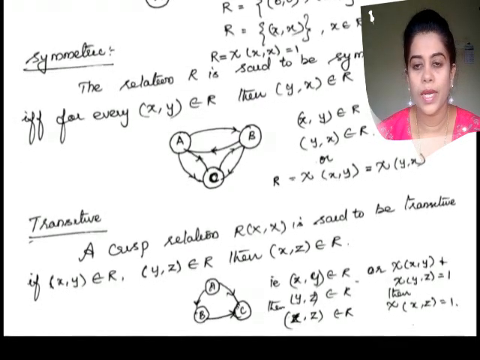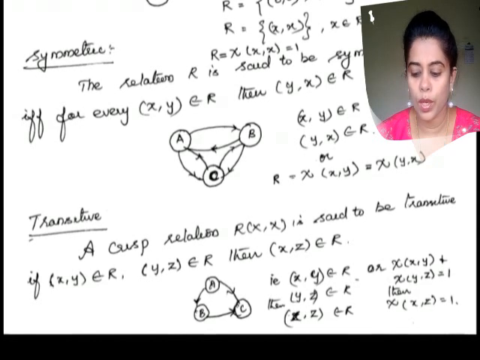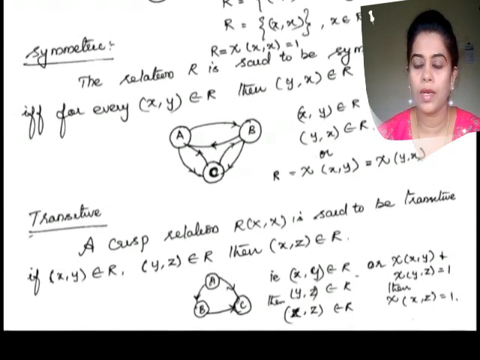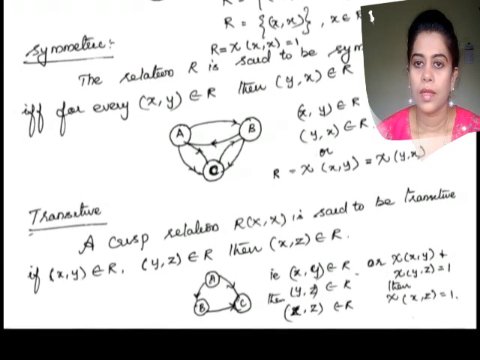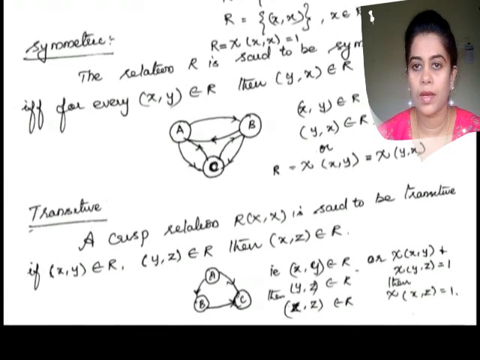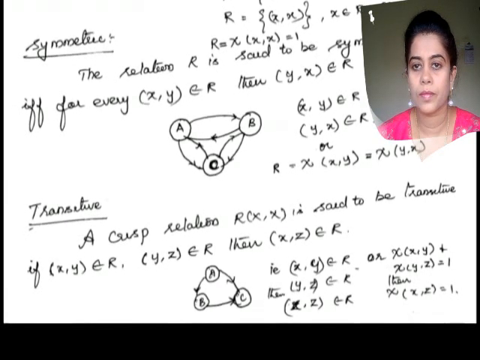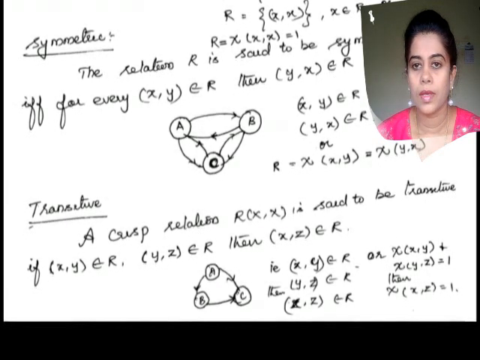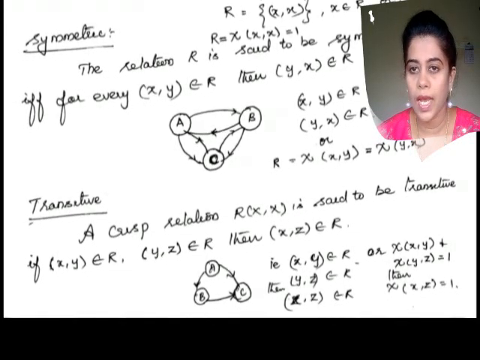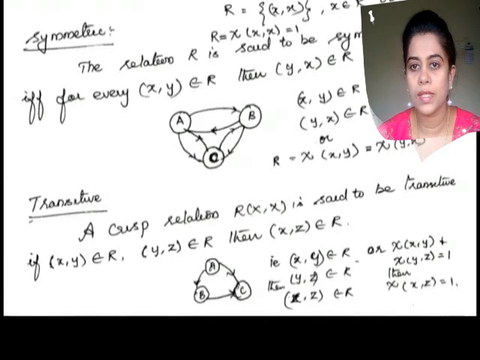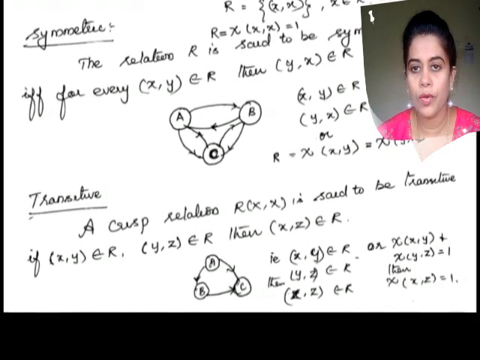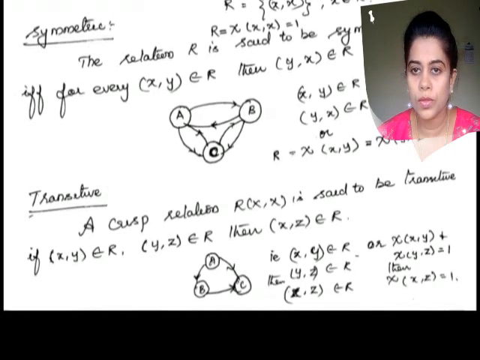And mathematically we can write it as (x, y) belongs to R and (y, z) belongs to R, then (x, z) belongs to R. Or we can write as chi of (x, y) and chi of (y, z) equal to 1, then chi of (x, z) is also equal to 1.